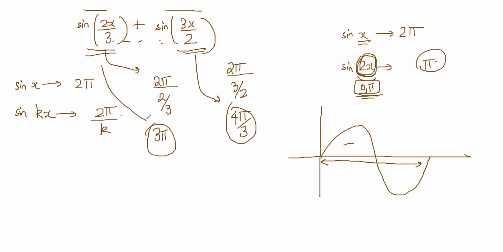So this is repeating after 3 pi and this is repeating after 4 pi by 3. Then the LCM of these two should be the answer. So the LCM of two fractions a by b and c by d is the LCM of the numerators by the HCF of the denominators.